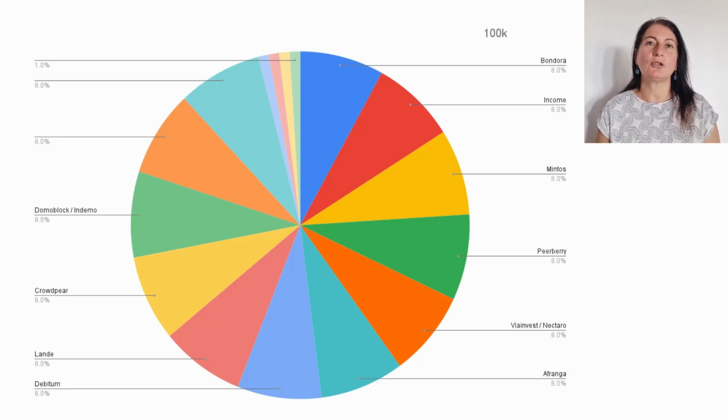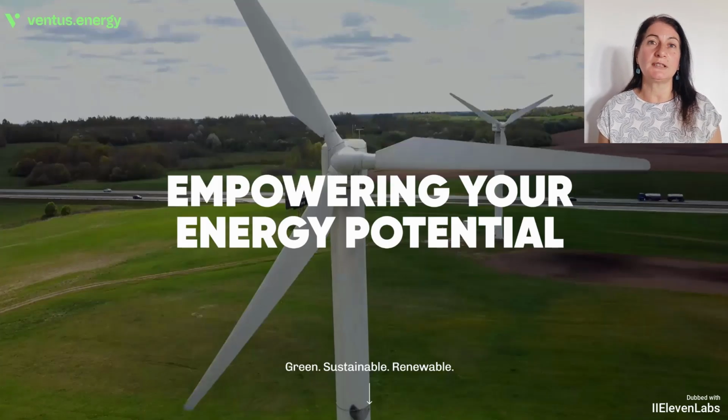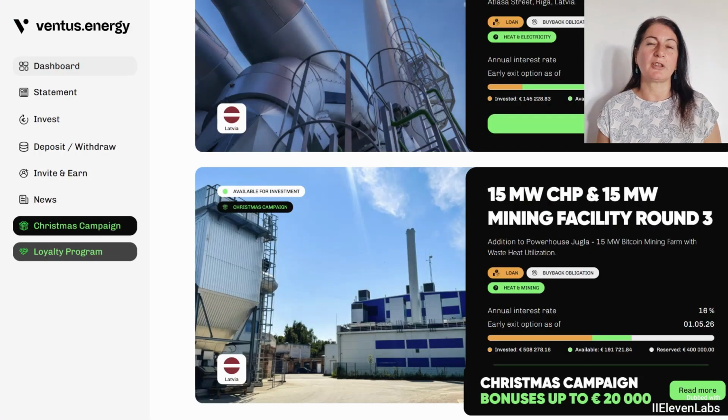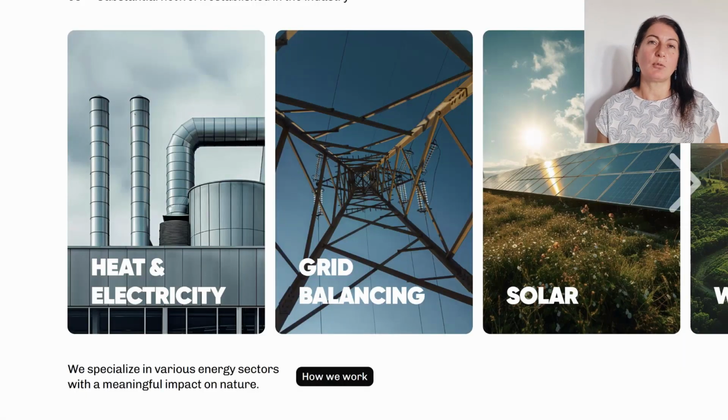So I would be taking on a greater risk in that 20%, and this portfolio also allows me to invest in platforms where the minimum investment amount is higher. For example, platforms where we have to invest a minimum of 500 or 1,000 euros. Here, for example, I would include platforms like Ventus. Ventus is a platform in which we are investing in the energy sector, but the minimum we can invest is 1,000 euros. It offers us a very high return of over 15%, and for me, this platform makes sense when our portfolio is larger because we will be able to diversify and invest a minimum of 1,000 euros per project in each of the projects they have.